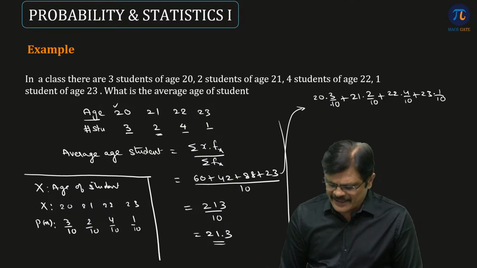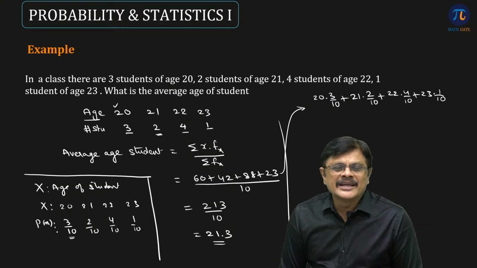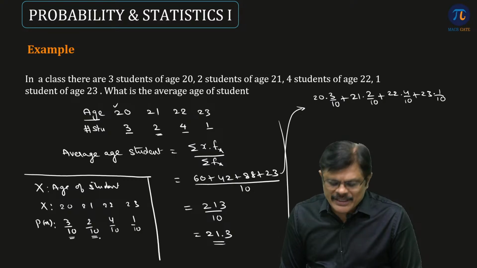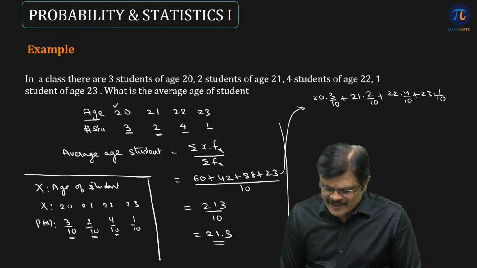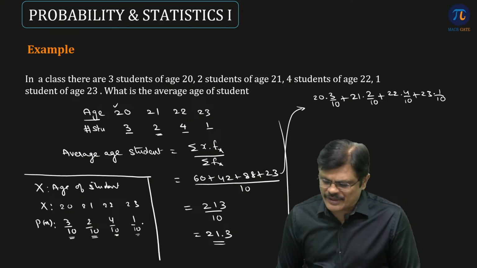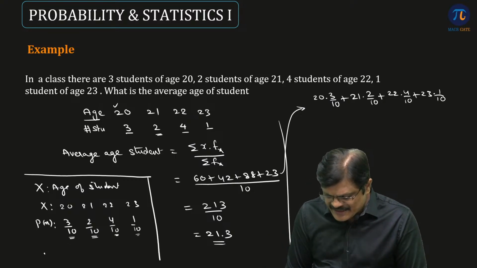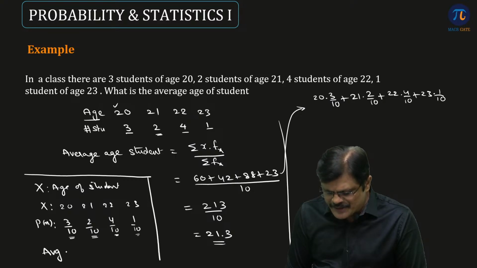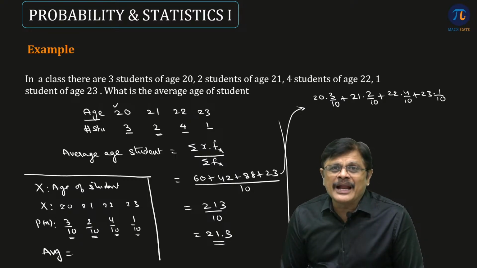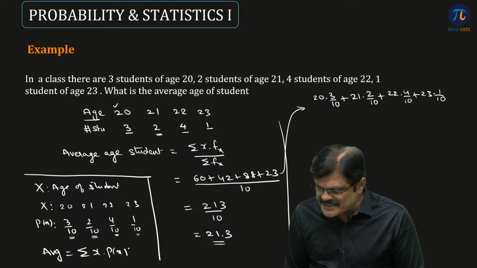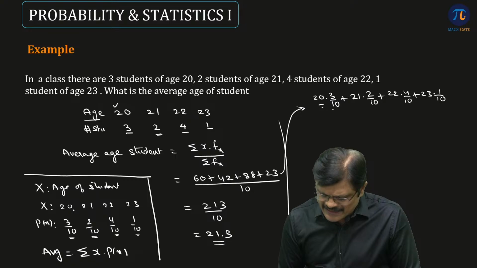So where 3 by 10 correspond to the probability that age of the student is 20. 2 by 10 is probability that age of the student is 21. This is probability that age of student is 22 and probability that age of student is 23. So you can write this average age, that is the average value which you found, can also be written in terms of this random variable and its probability. So how can you write it, sir? X into Px. Is it not like X into Px? You are multiplying and adding them.